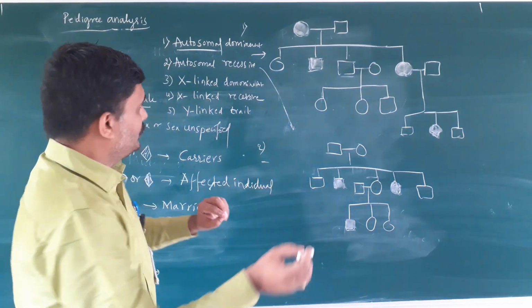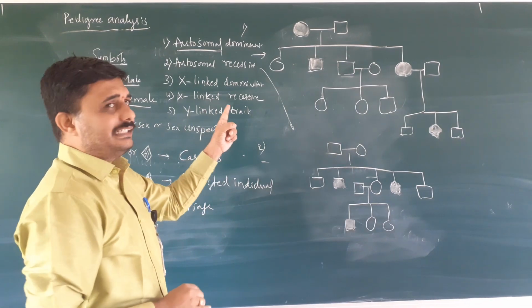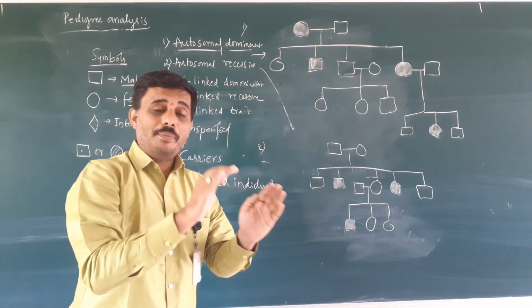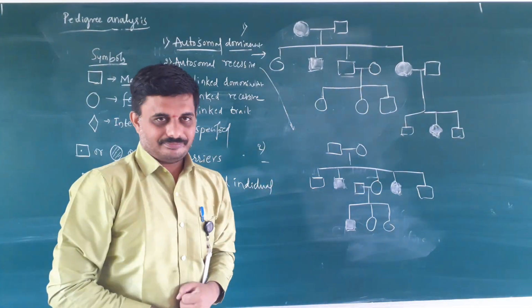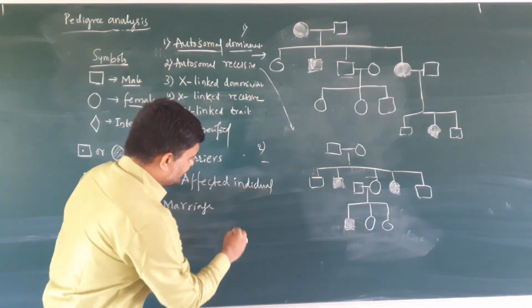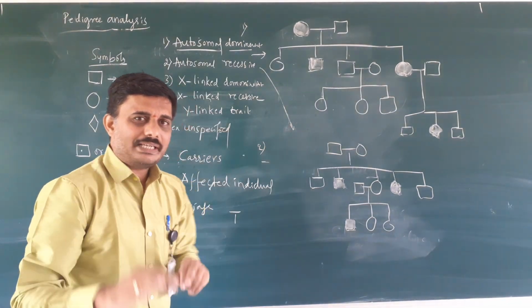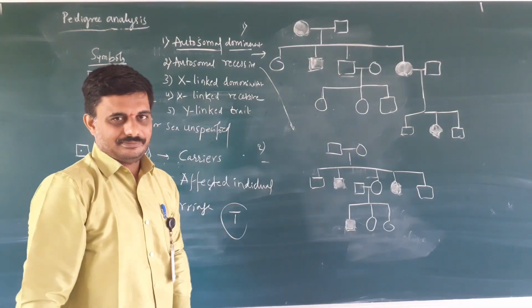The genes present on the autosomes that are dominating are known as autosomal dominant trait. We know that capital T, tallness, is dominant over the recessive character, so the tall character expresses.